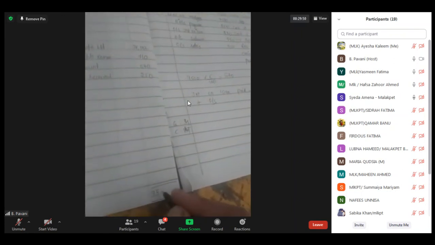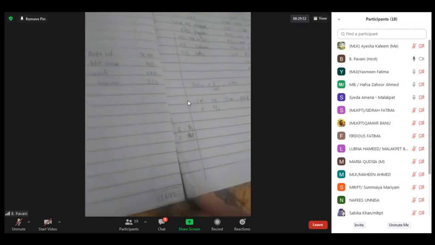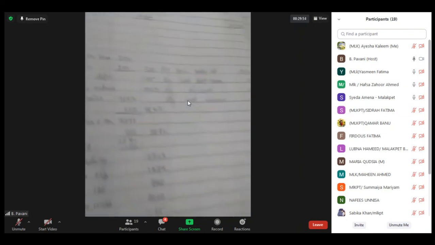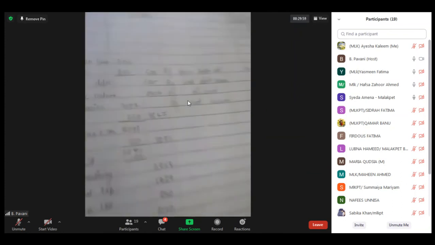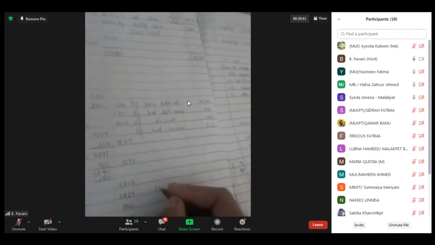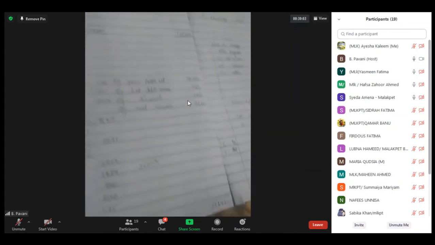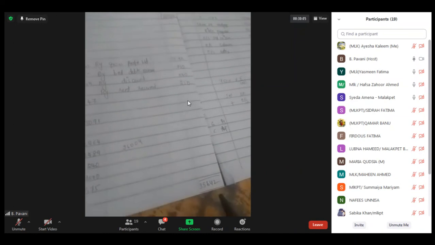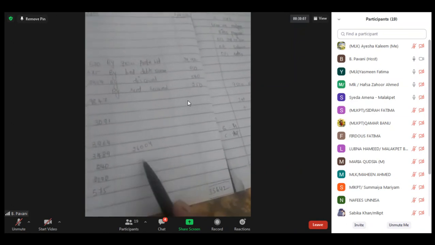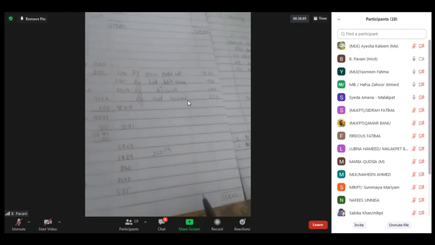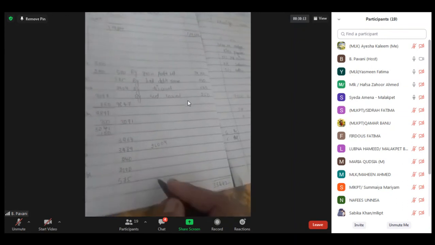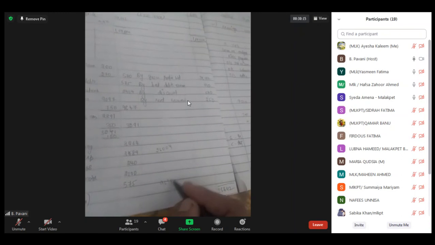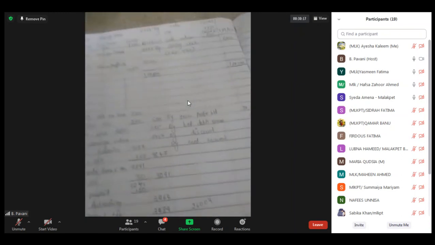And coming to the debit side, 26,004. Now if we do the subtraction of this and this, 35,642 minus 26,004, what is the amount? 9,638.